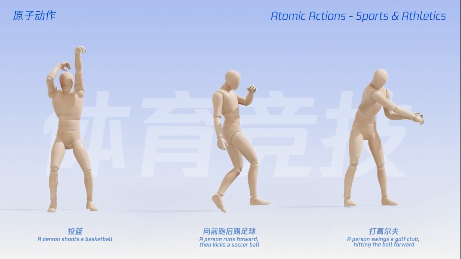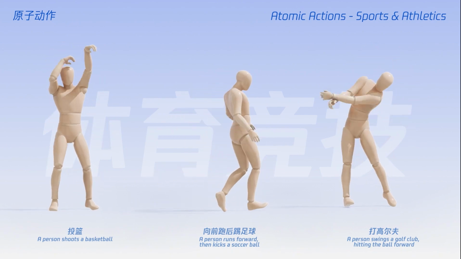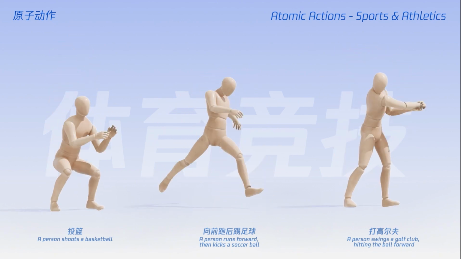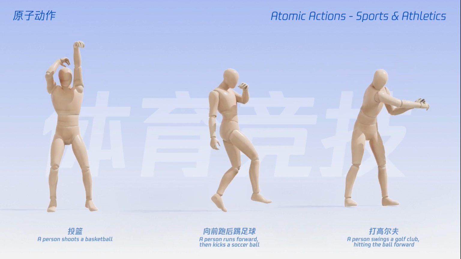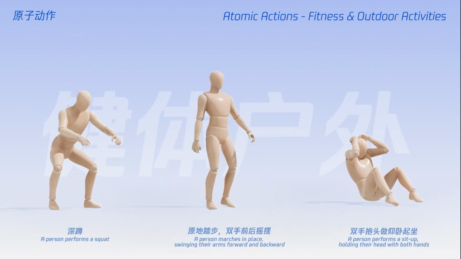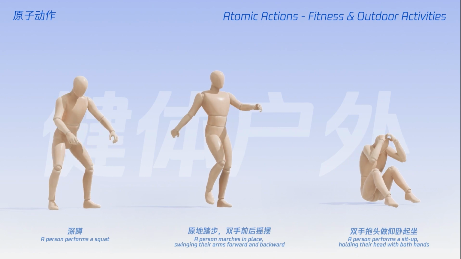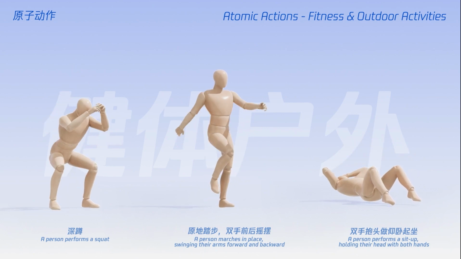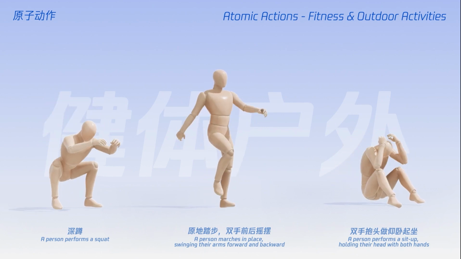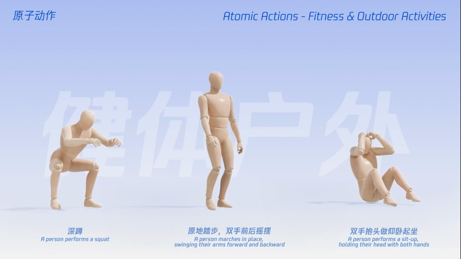Moving on to sports. A person shoots a basketball, kicks a soccer ball, and swings a golf club. The follow-through on that swing is very clean. Next up is fitness. Here's a squat, marching, and a sit-up. Look at the struggle on the sit-up. It looks natural. With this, you can populate a whole gym scene in seconds.